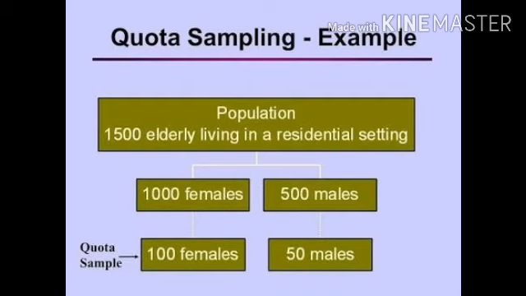But now from 1000 females, 100 females are to be investigated, and out of 500 males, 50 males are to be investigated. This is what quota sampling is.